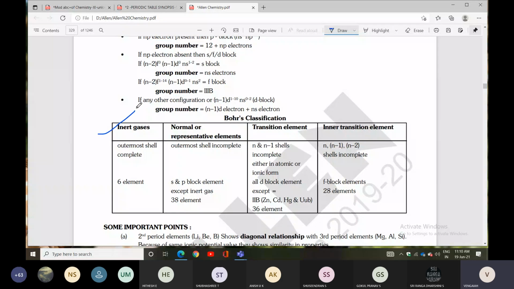Next, there is a separate table. Inert gases: outermost shell completely filled, 6 elements. Classification based on chemical properties: inert gases, representative elements, transition elements, inner transition elements. We already discussed this.